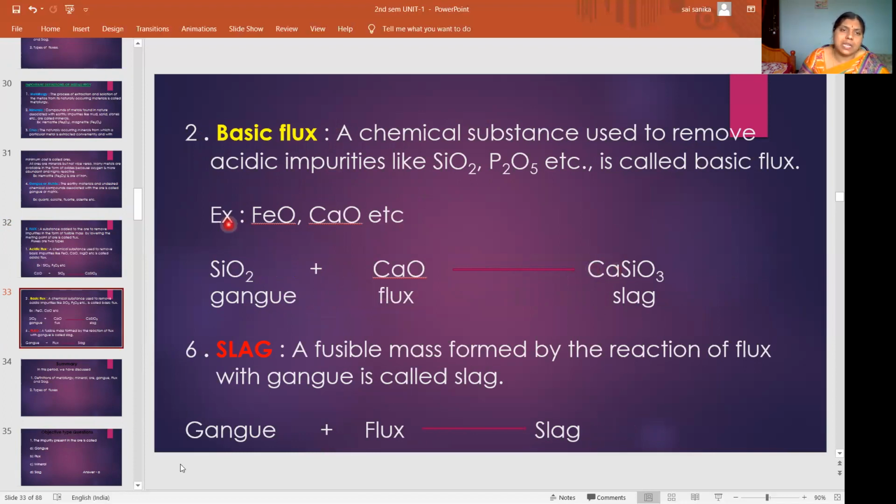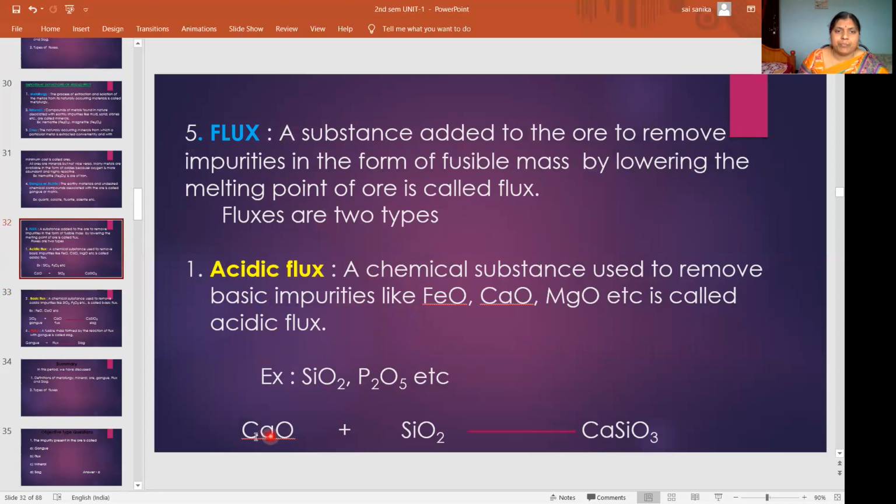Here I have given the same example here and here, but what I did is, here I wrote gangue, here I wrote flux. That means just the names are changing. For an acidic impurity, that is gangue. For a basic flux, it is flux. This is impurity, this is flux. Okay, same equation. So it will be very easy for you.